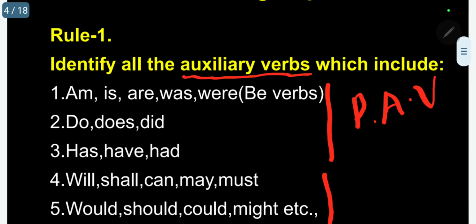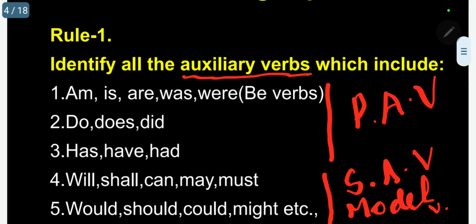Whereas the other 2, 4 and 5: will, shall, can, may, must; would, should, could, might. So 4 and 5 we normally call secondary auxiliary verbs. Please follow these auxiliary verbs. Actually, we are classifying them again into 2 types: primary auxiliary verb and secondary auxiliary verb. Secondary auxiliary verb is also known as modal verb.